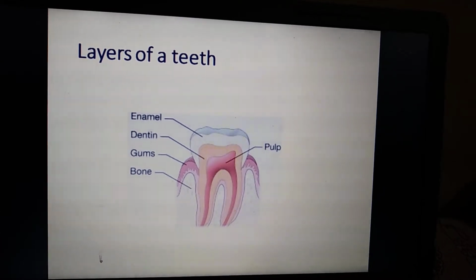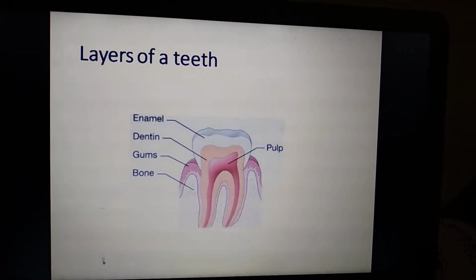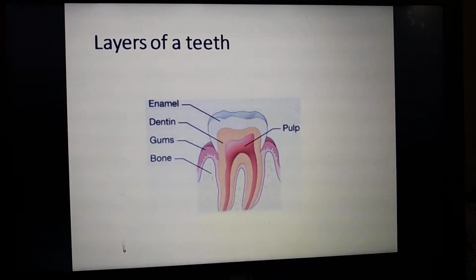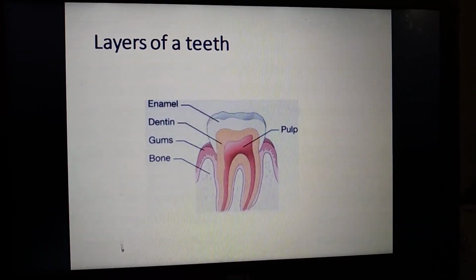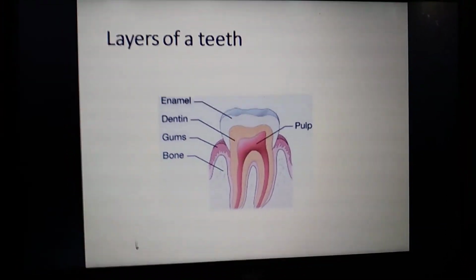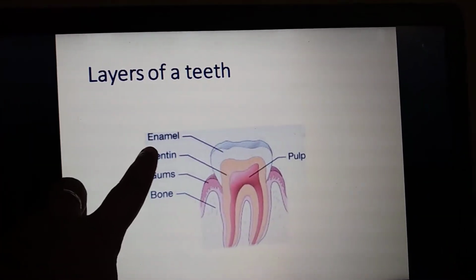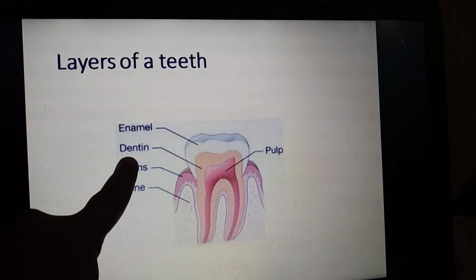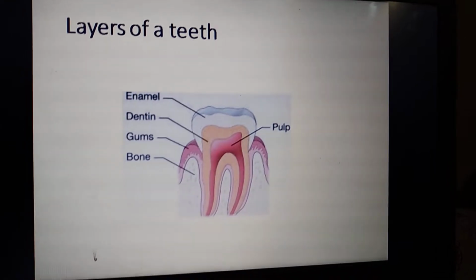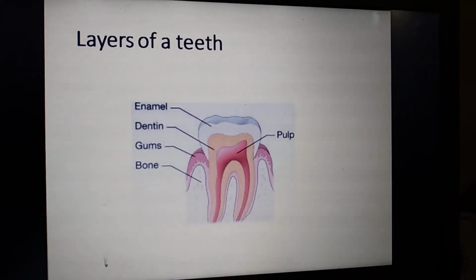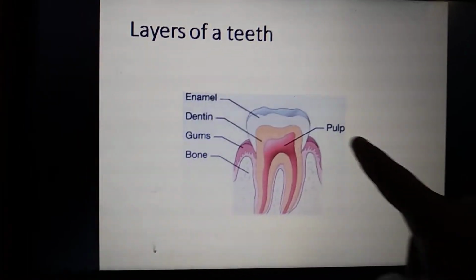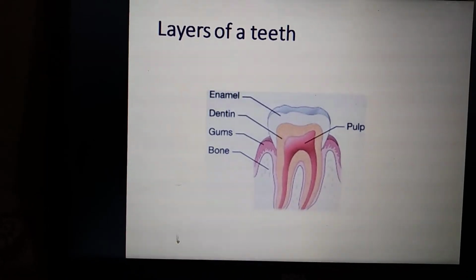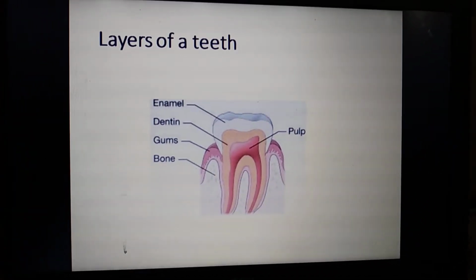The layers of the teeth: we can see there are different types of layers in our teeth. See, in this, the tooth is made up of 3 layers. The first layer, here you can see, is the enamel. This is the outermost layer. The second layer is called the dentin. This dentin is the middle layer, and the last one is called the pulp. It is the innermost layer. Now we are going to explain one by one.